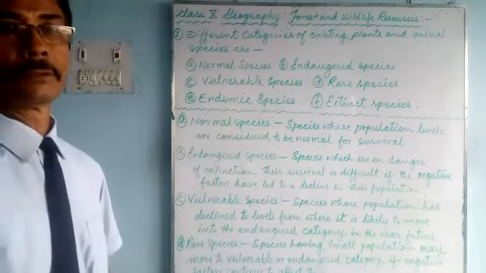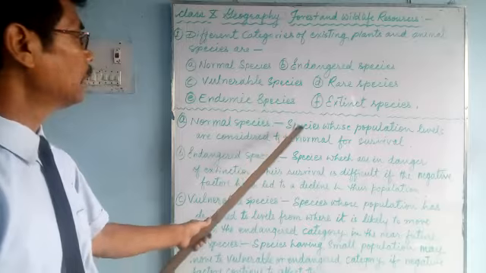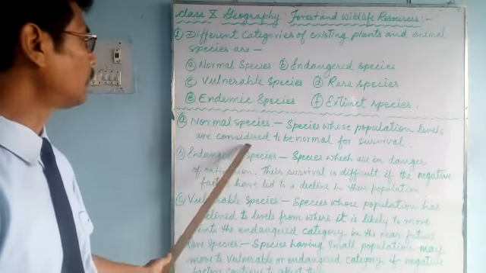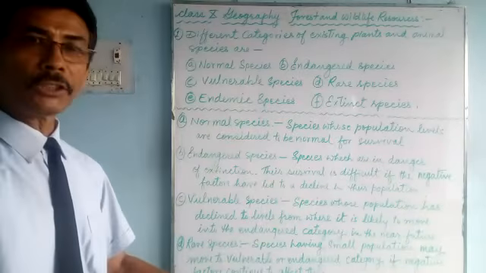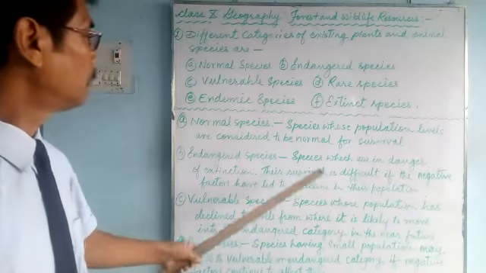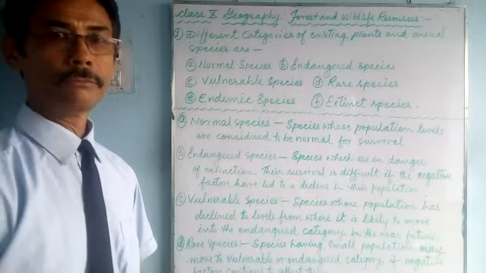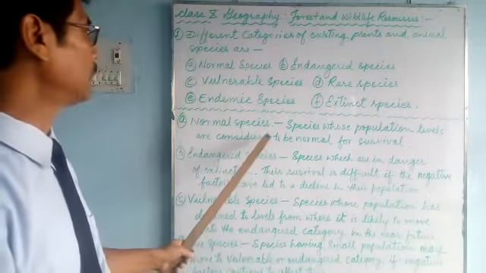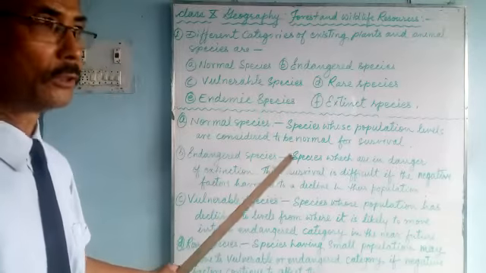Normal species. So normal species means species whose population levels are considered to be normal. Their population is normal for survival. So these species are called normal species, such as cows.